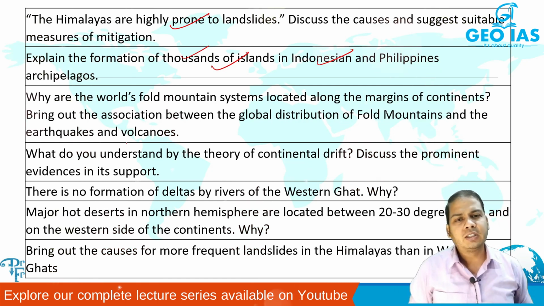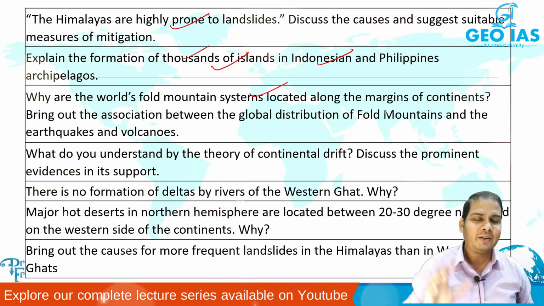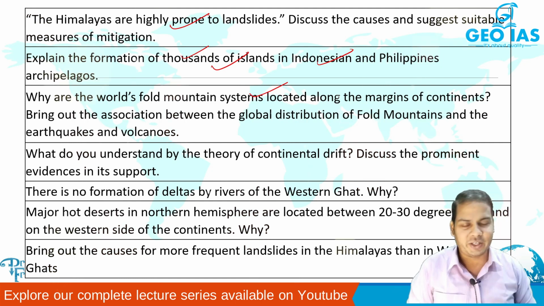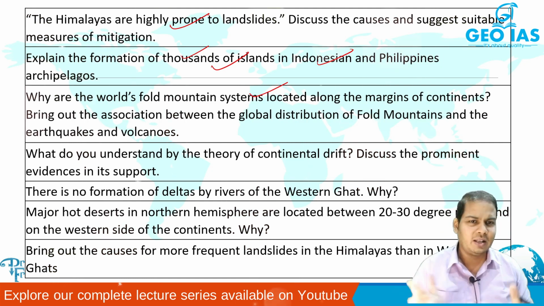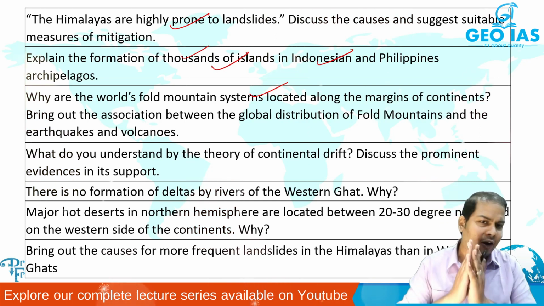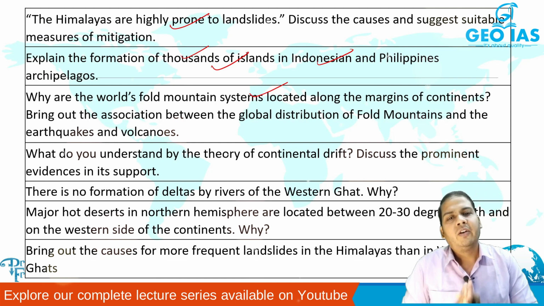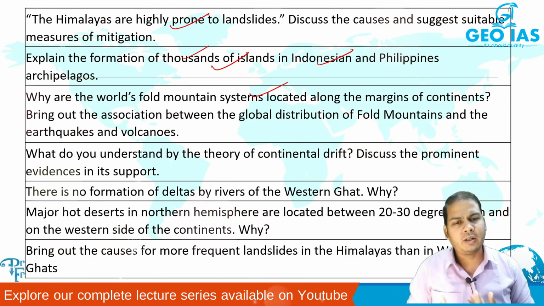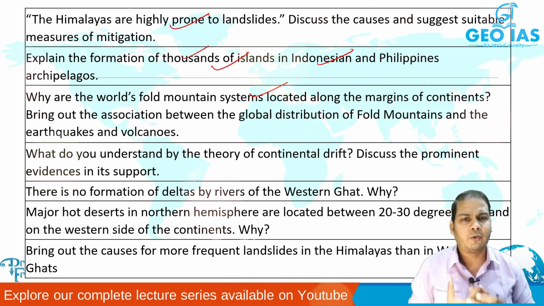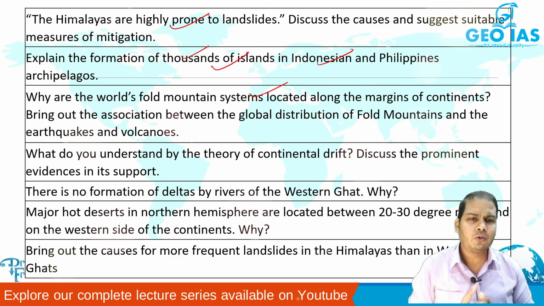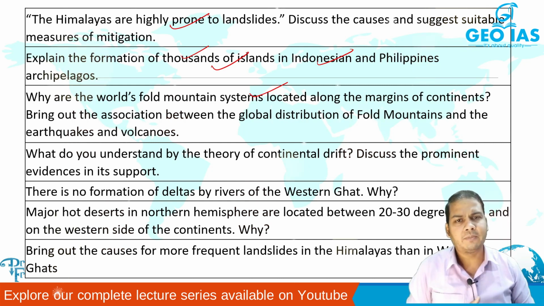Why are the world's fold mountain systems located along the margins of the continent? इतने सारे fold mountain हैं, why they are located on the margins of the continent only? So yes, we'll be having a detailed discussion how Andes has been formed, how Rockies has been formed, which are there on the western part of the margin. So in this manner, the whole of the world में जो भी चीजें हो रही है, world fold mountain के जो western side के जो fold mountain है, we can implement those things, isn't it, by having certain examples.